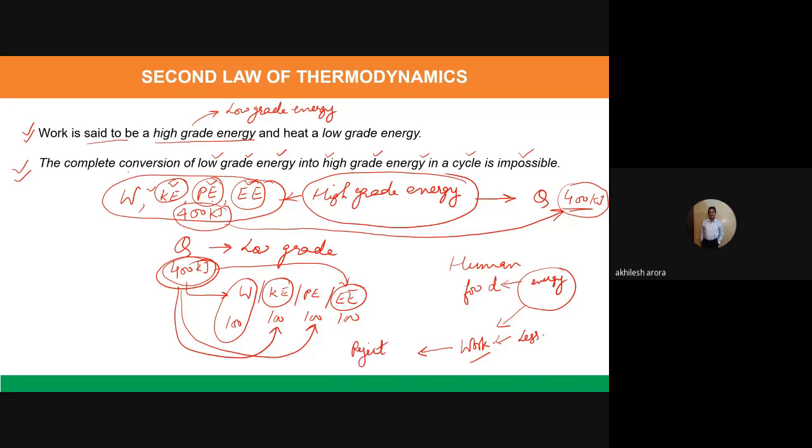Means the food, even after being digested, we have to excrete certain waste products. So whatever energy we are taking into our system cannot be completely converted into work. We have to reject some part of it to the surroundings also. That is basically a law of nature which we have to follow, or which any machine has to follow. If we supply some energy, I am talking about the low grade energy, then it cannot be converted completely into high grade energy. Some part has to be rejected to the surroundings.